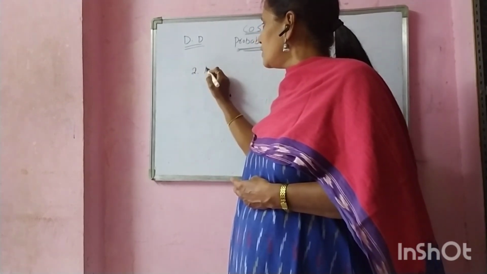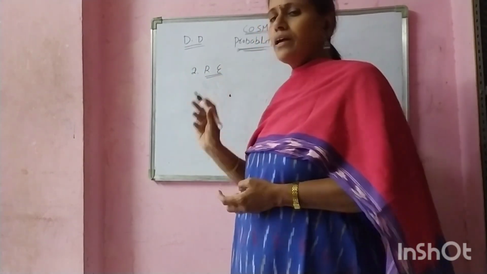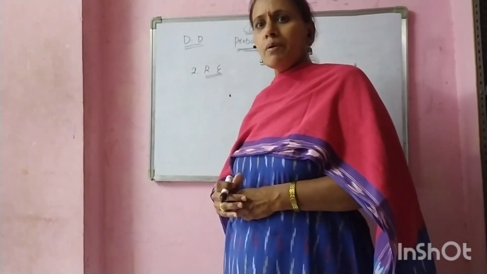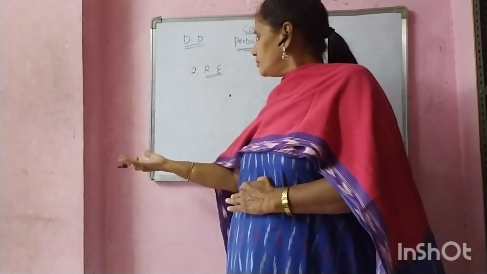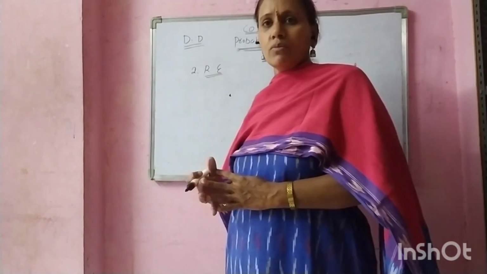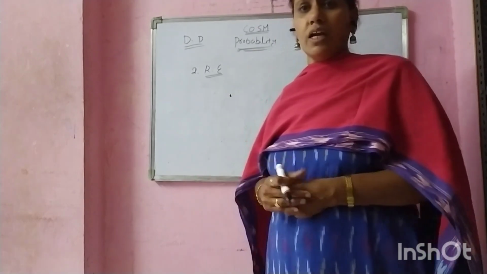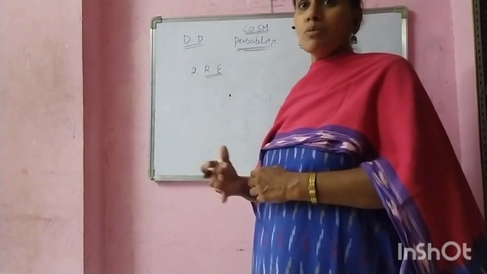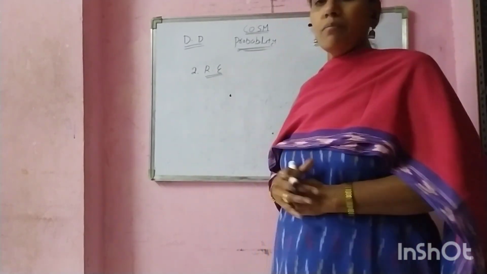The second one is random experiment. What is a random experiment? A random experiment is conducted a number of times, several times. The result is not certain. The result depends on several possible outcomes. It is called a random experiment.